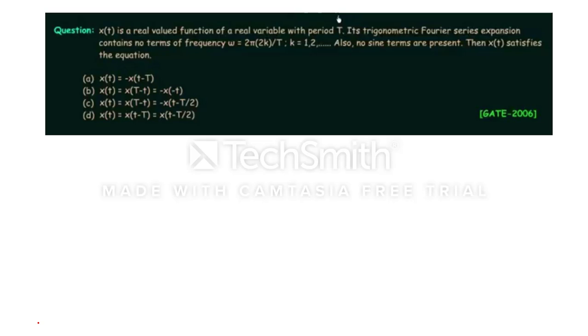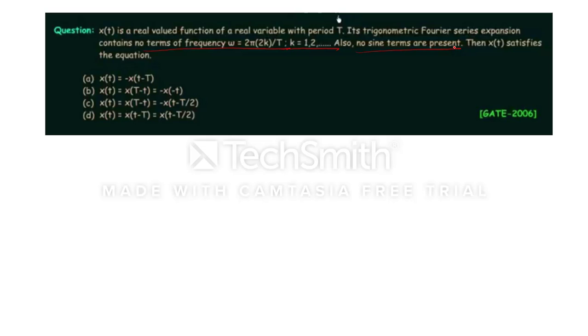Now the next numerical is: x(t) is a real valued function of a real variable with time period T. Its trigonometric Fourier series expansion contains no terms having this frequency. They are saying that a trigonometric Fourier series is given to us in which certain frequencies will not be present, and also no sine term will be present.